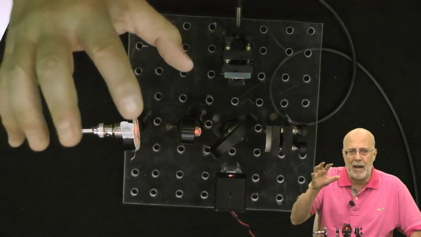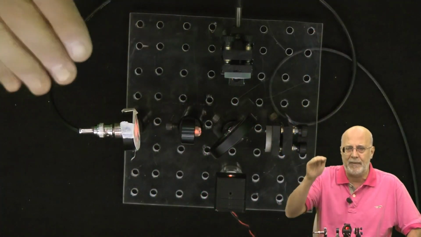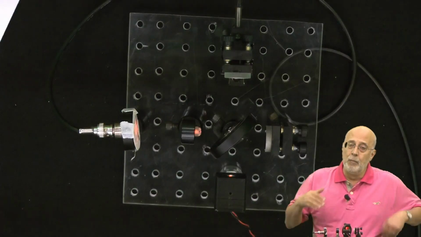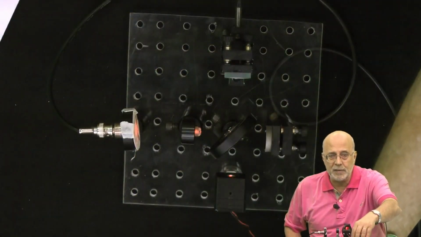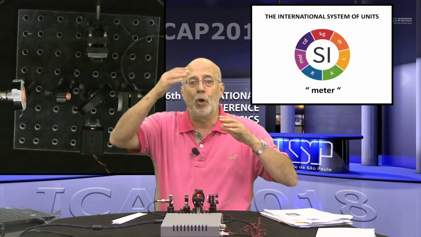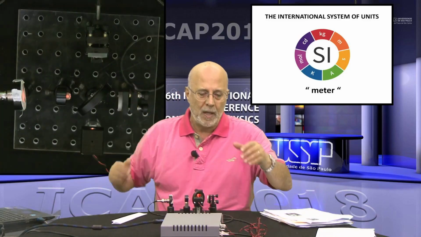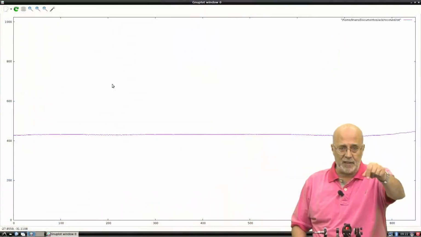Here we have a detector to start with. In this detector, we can see the light go up and down as we move from a maximum to a minimum. What we're going to do now is put the signal in this box, which is a kind of oscilloscope, and we'll show the signal going up and down. So let's look at the signal.